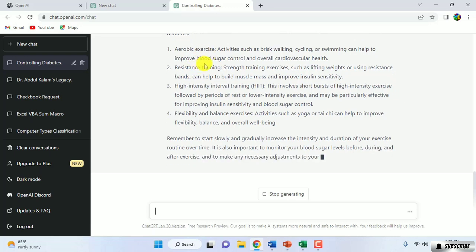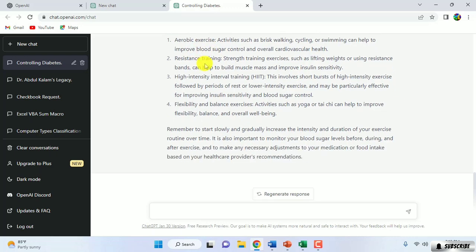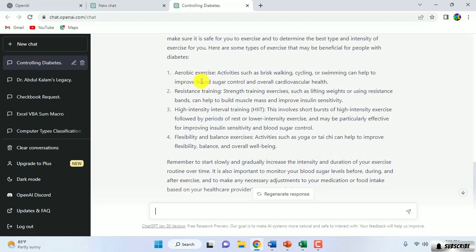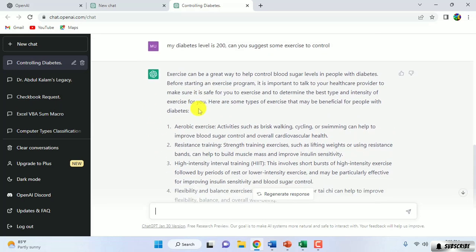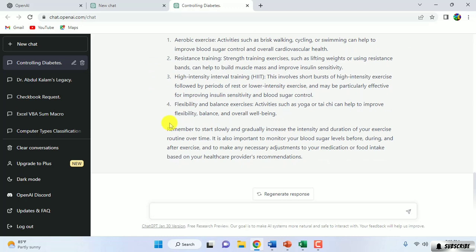You can see there are many types of exercise given to us: cycling, swimming, and resistance training, strength training exercises such as lifting weights or using resistance bands, which can help to build muscle mass and improve insulin sensitivity. So these are some exercises it suggests to us, so you can take them. So this is how you can ask ChatGPT regarding your medical tips, right?